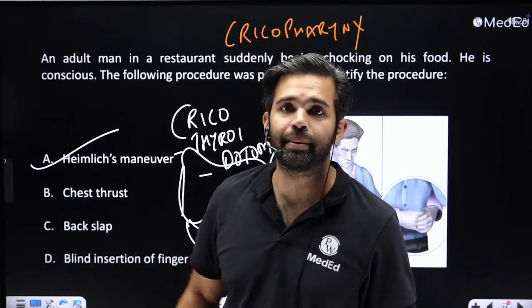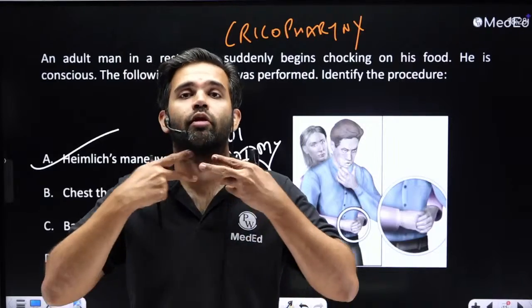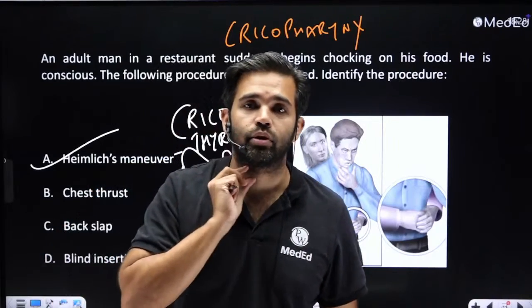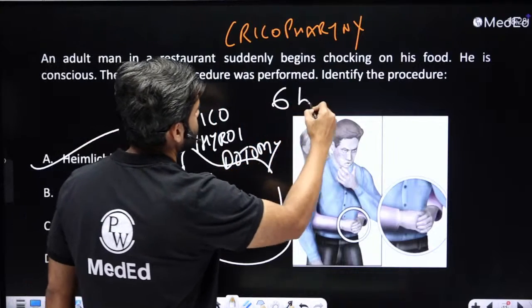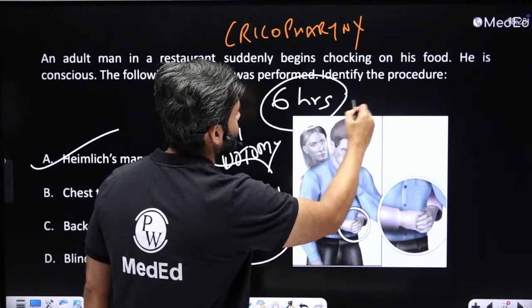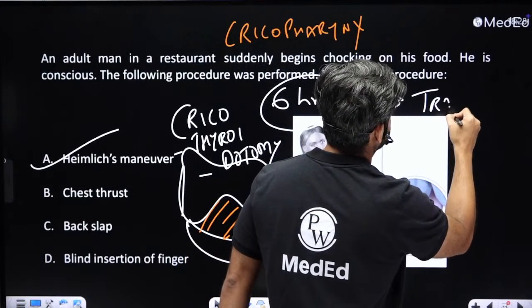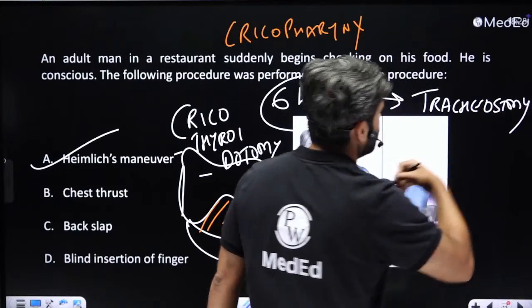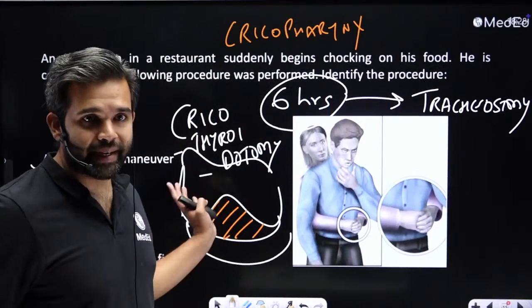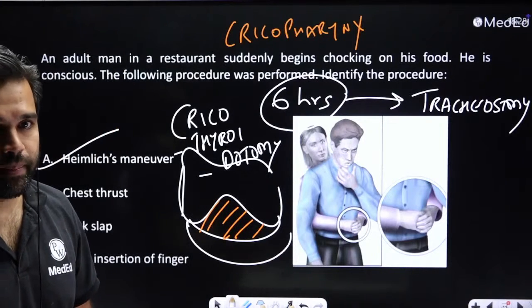How long can the patient be like this? You hold that place, maybe put some sort of bandage and hold it in place, or have someone hold it, and then up to 6 hours, maximum 6 hours, you will have to convert it into a proper tracheostomy. Okay, so this entire thing can be a question. So up to 6 hours we can keep it, Sudhanshu.